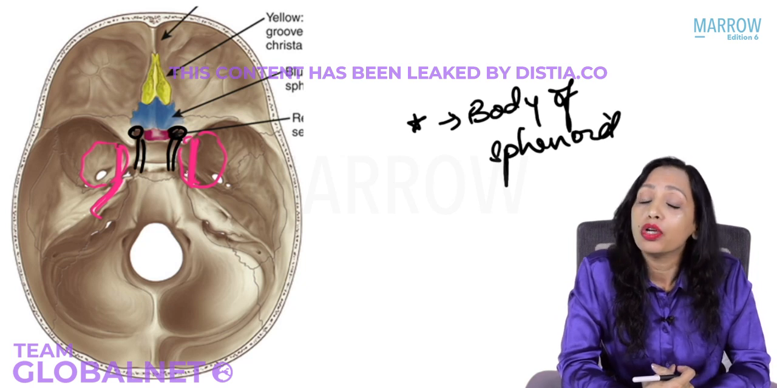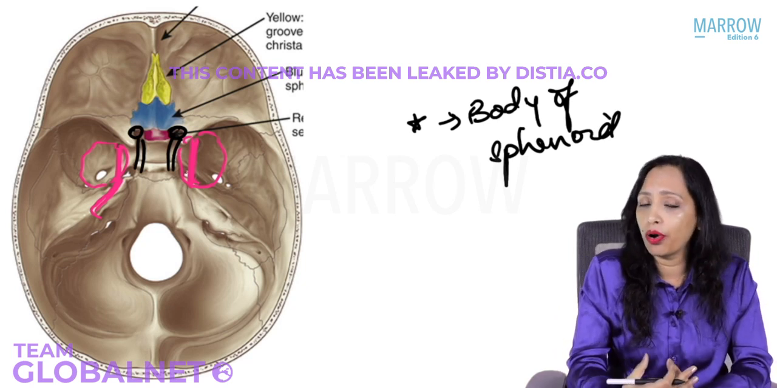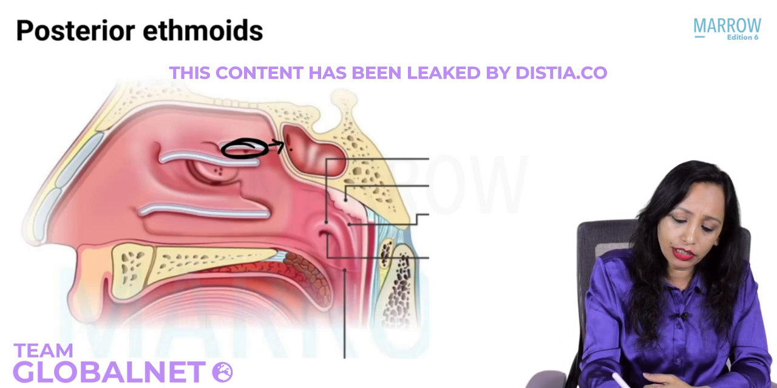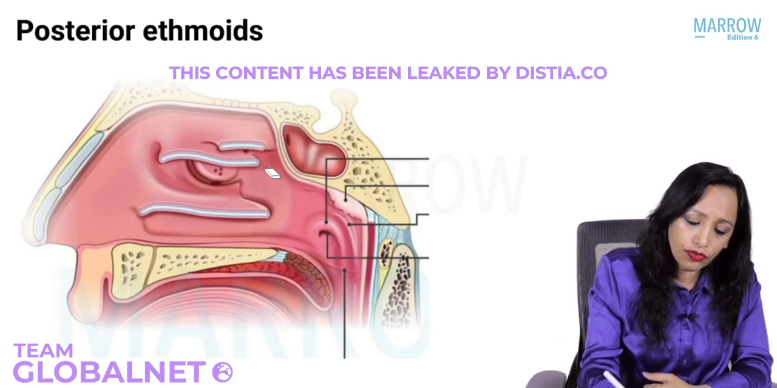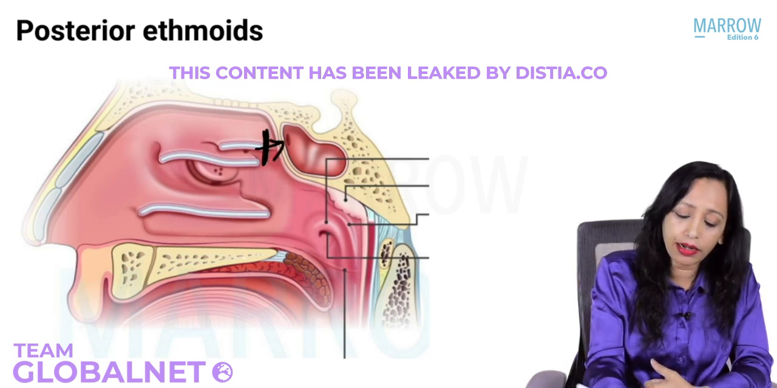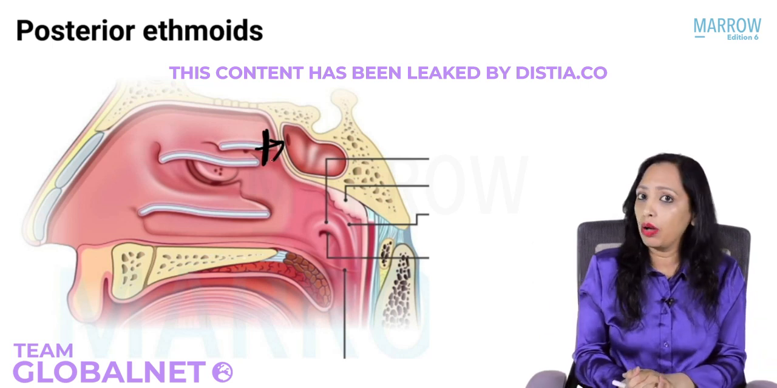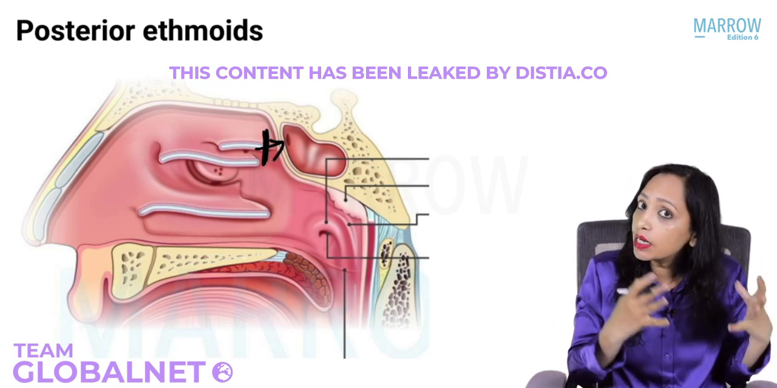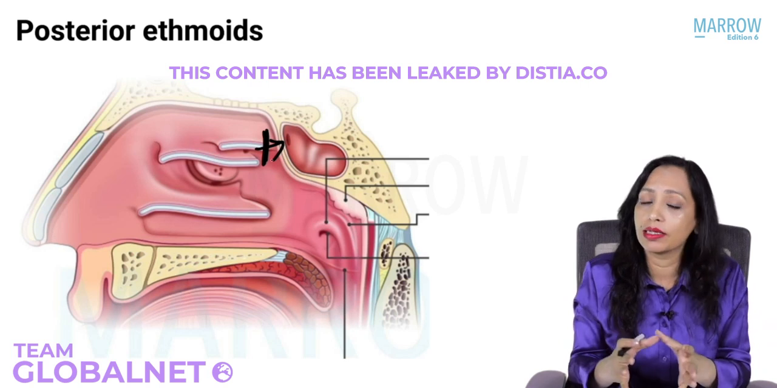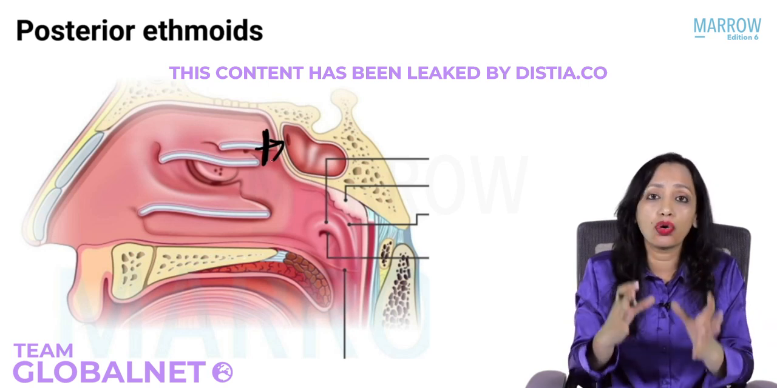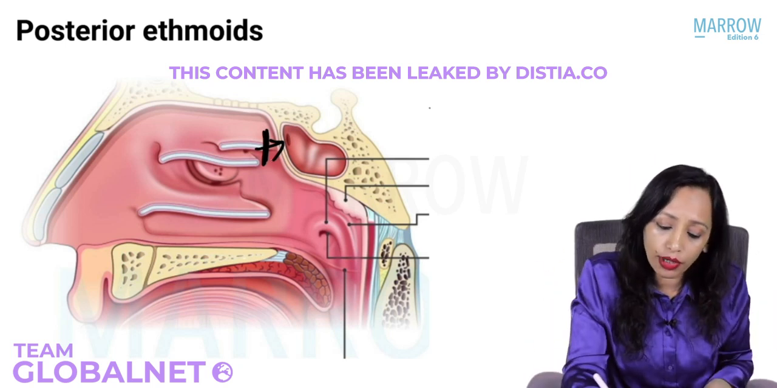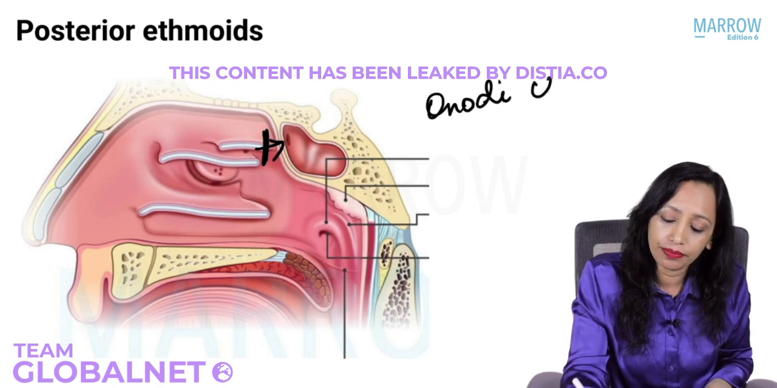Yes, exactly. So now the posterior ethmoids are supposed to end before the sphenoid sinus. Now, when they have extended around the sphenoid sinus, the internal carotid as well as the optic nerve come in very close relation to these cells. These air cells, which lie in relation to the sphenoid sinus because of the extensive pneumatization of the posterior ethmoid, are known as Onodi cell.